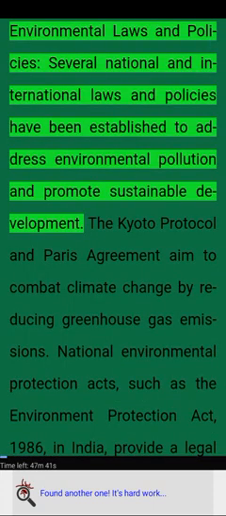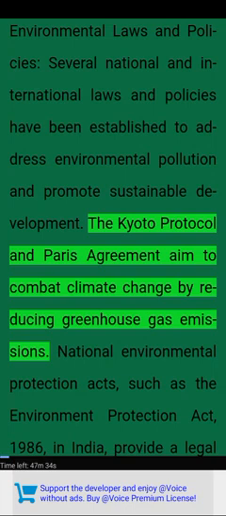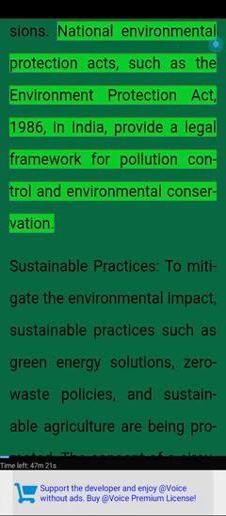Environmental laws and policies. Several national and international laws and policies have been established to address environmental pollution and promote sustainable development. The Kyoto Protocol and Paris Agreement aim to combat climate change by reducing greenhouse gas emissions. National Environmental Protection Acts, such as the Environment Protection Act, 1986, in India, provide a legal framework for pollution control and environmental conservation.